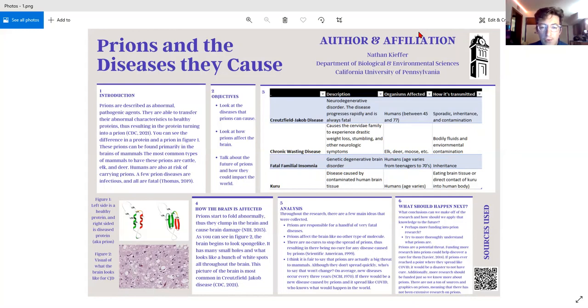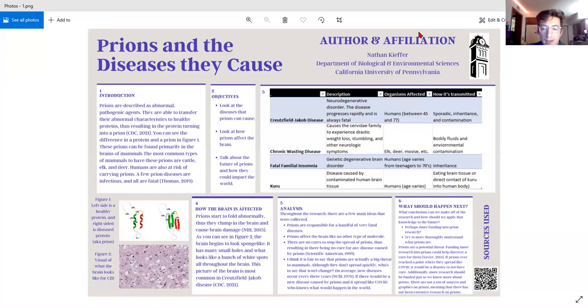The second one I put down is chronic wasting disease, also known as CWD. This affects the Cervidae family, such as deer, elk. It causes them to experience drastic weight loss, stumbling, and other neurologic symptoms. Like I said, elk, deer, moose get affected by it, and they can get it through bodily fluids and also environmental contamination, such as if a contaminated deer drank some water from a river and another deer drank, they could get it.